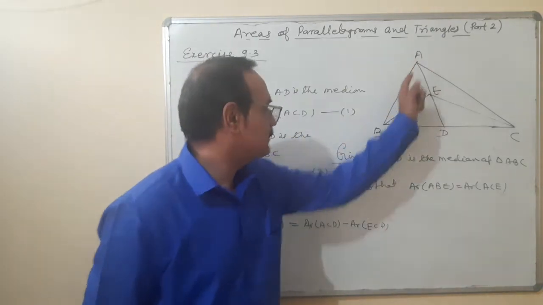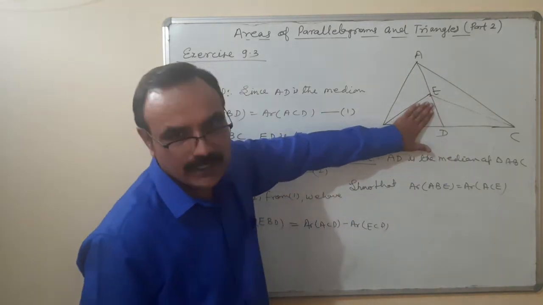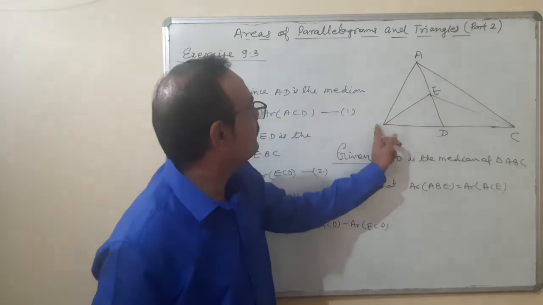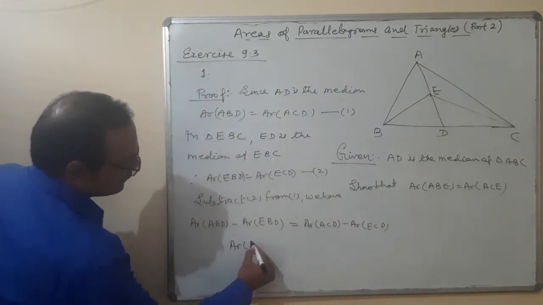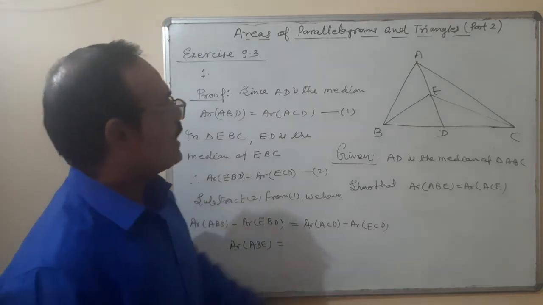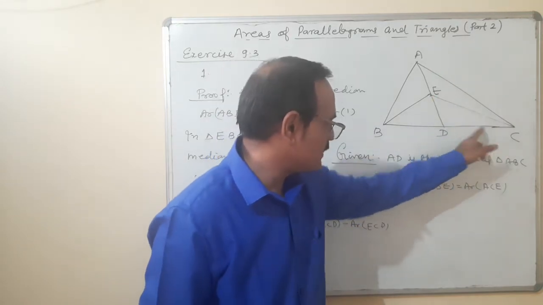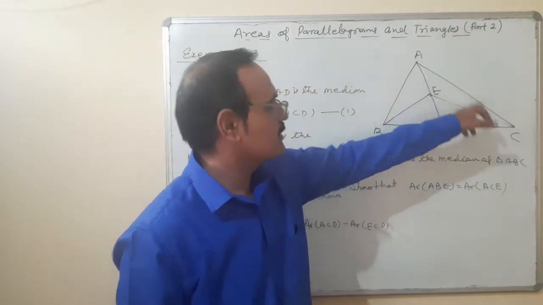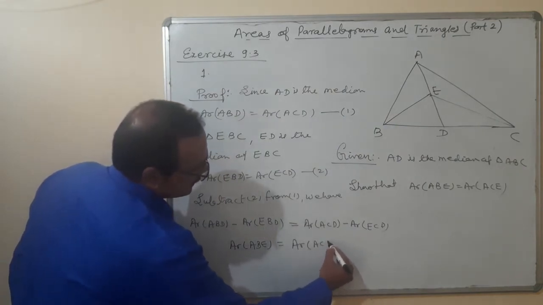From ABD, if I subtract this part, then the remaining part is ABE. So area of ABE is equal to area of ACD minus ECD, and the remaining portion is area of ACE.